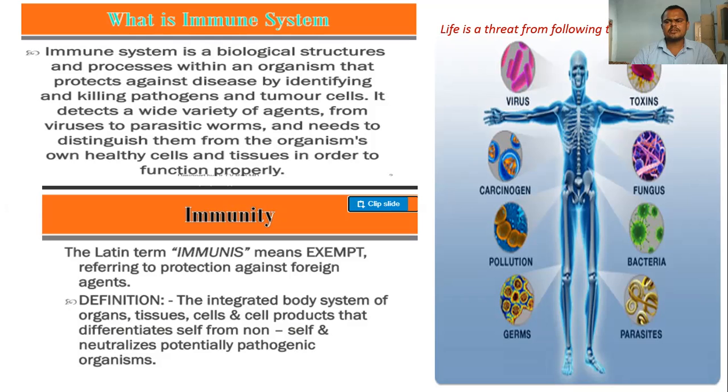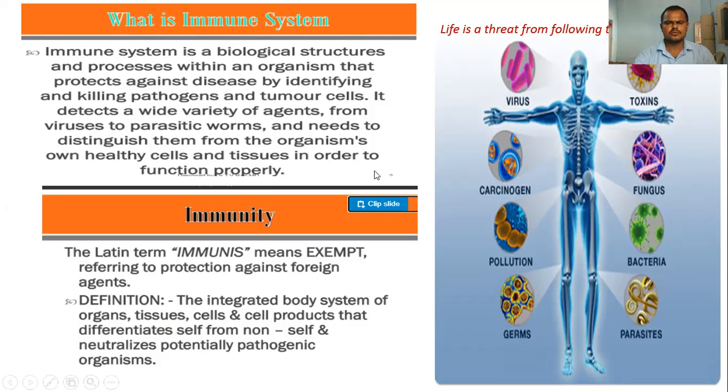a branch of the science. The immune system is studied in the science of immunology. The study of the immune system is known as immunology. Immunology is a branch of the science which studies the defense system of the organism. What is that? The defense system of the organisms.